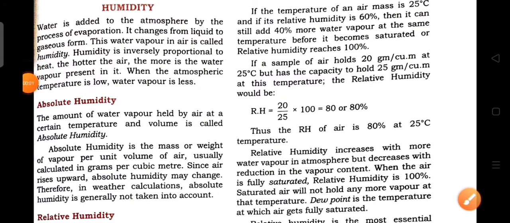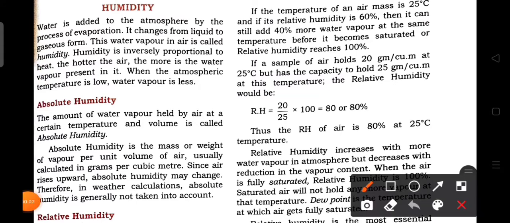Now here comes humidity. Water is added to the atmosphere by the process of evaporation. As we previously know, the water vapor present in the atmosphere is added through the process of evaporation, which is the change from the liquid state to the gaseous form, and this water vapor in the air is called humidity.